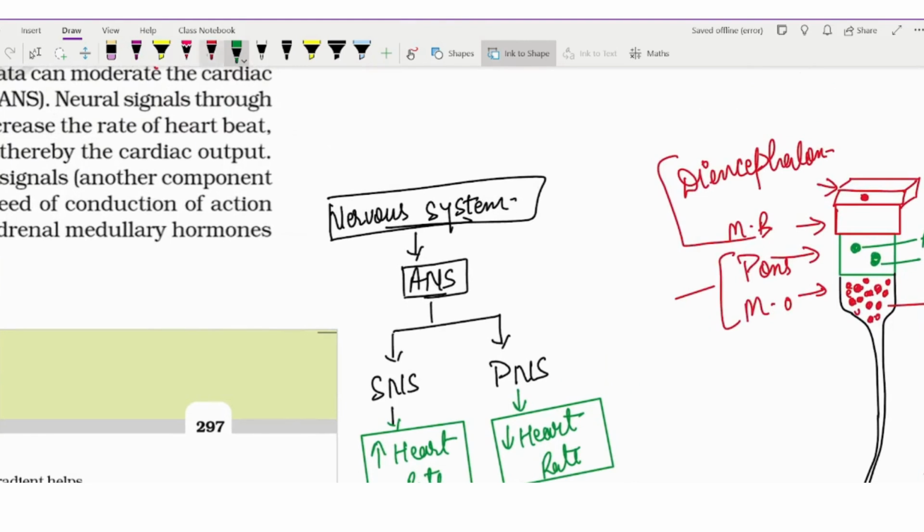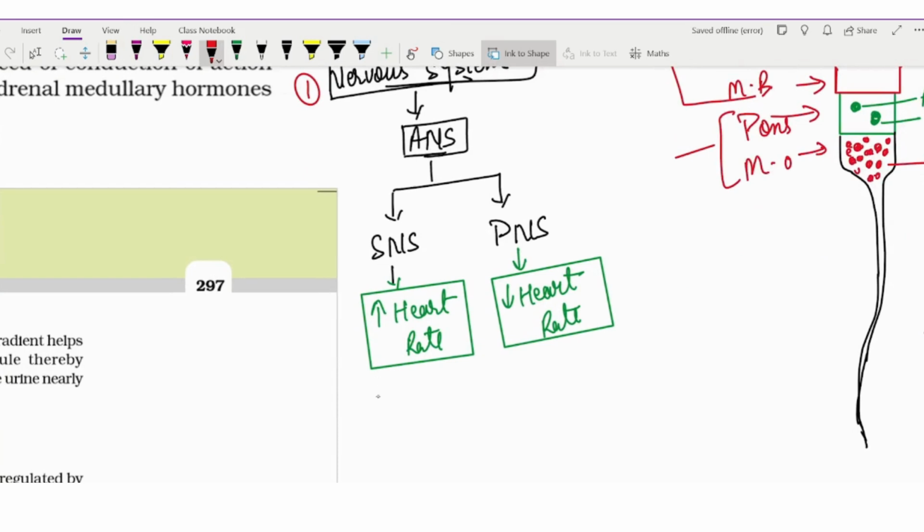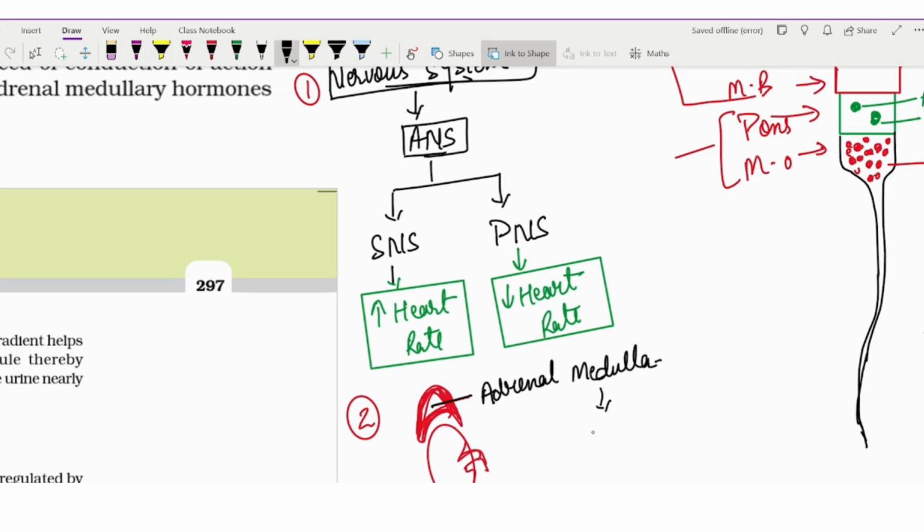One more thing we should know is how our heart rate is increased. On our kidney we have one gland, known as the adrenal gland. The adrenal gland has the adrenal cortex, and in the center we have the adrenal medulla, the inner part. From the adrenal medulla, one hormone is synthesized, known as catecholamine, which is also known as epinephrine or norepinephrine.